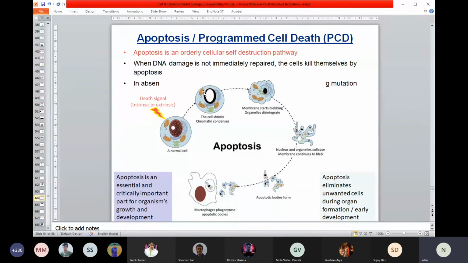So it produces something inside the cell, or sometimes another cell outside produces something to work on this cell, to kill it. So at the end, the cell has to die. Various parts, like your cell membrane, nuclear membrane, mitochondria, and so on, all gradually degrade, and you can see the process. At the end, all will be fragmented, all will be digested, and finally they will be eaten by a blood cell called a macrophage. So the dead cell will even be removed from your system by macrophages.